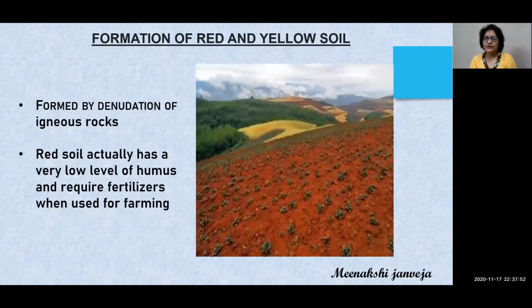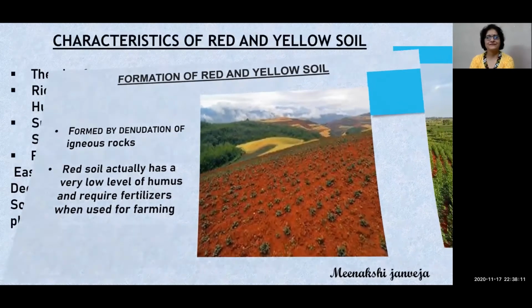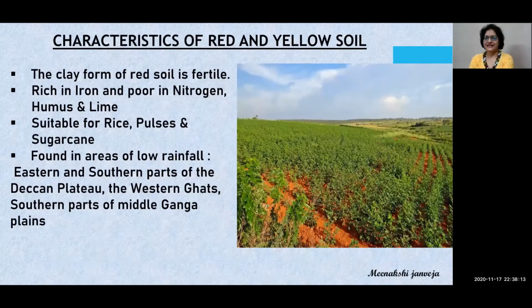How is it formed? If we talk about its formation, it is formed by denudation or weathering of igneous rocks. Red soils actually have a very low level of humus and require fertilizers when we use them for farming. Characteristics of red and yellow soil. When it is in clay form, then it is very fertile.